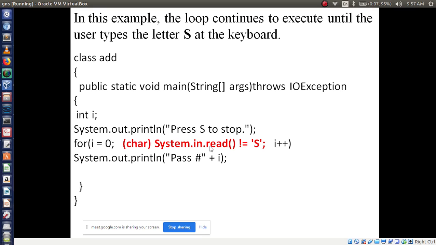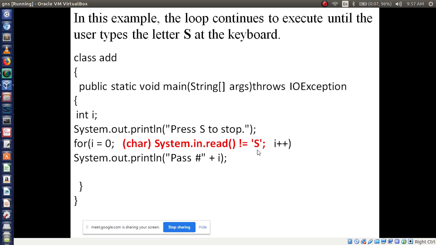System.in.read converted into char, so this is explicit conversion. All of you know this. Explicit conversion is not equal to yes. Yes means you have to type yes, in capital letter. Remember, this one is capital S. Until you press capital S, it will keep on executing.